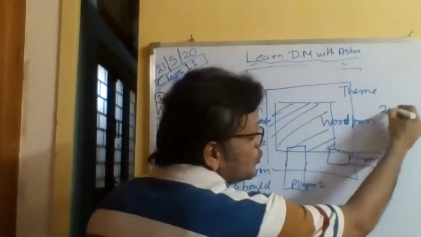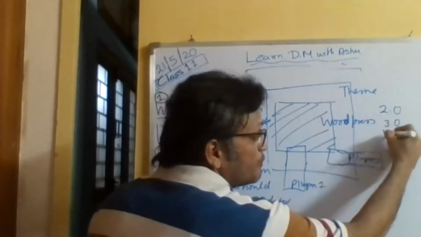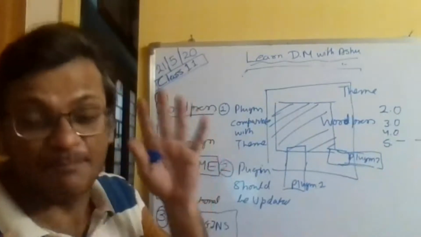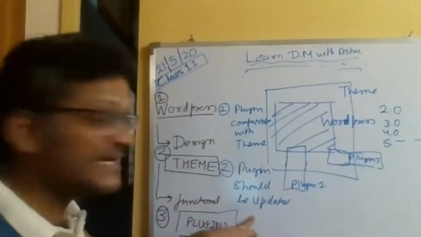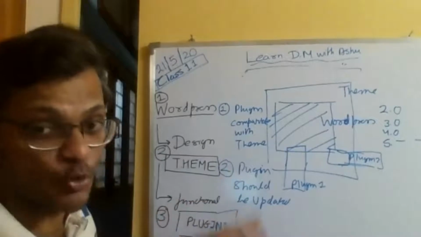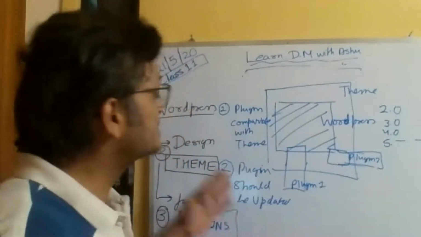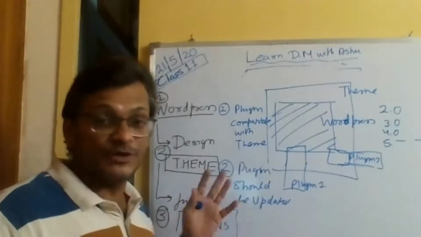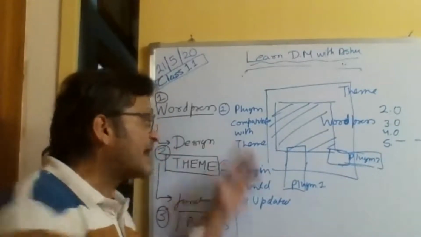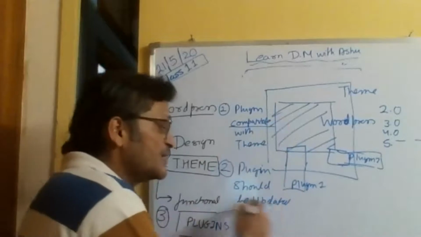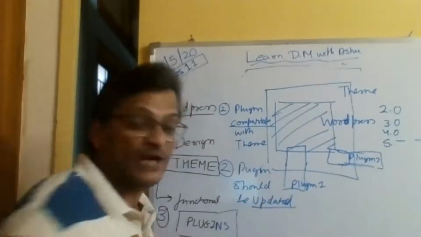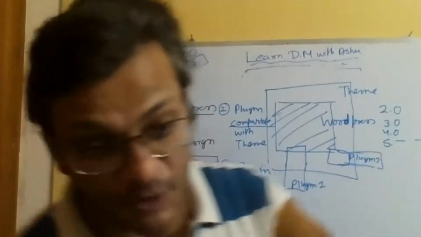Earlier it was WordPress 2.0, then 3.0, 4.0, now it's 5 point something. WordPress 5 is completely updated. If your plugin is not updated and is old, it will start to interfere with the WordPress theme. Two very important things before you decide anything are compatibility of the plugin and whether it is updated. You should always look at a plugin, and obviously look at the plugin reviews.